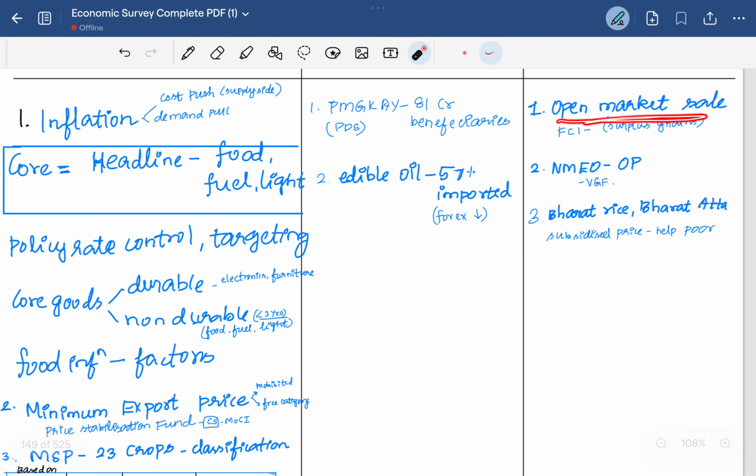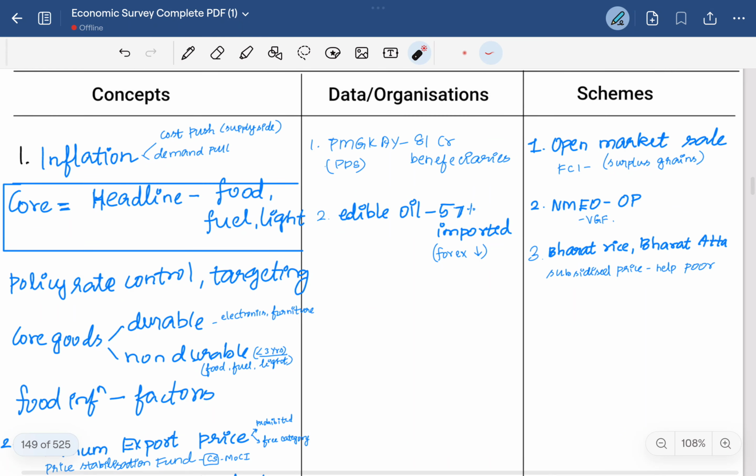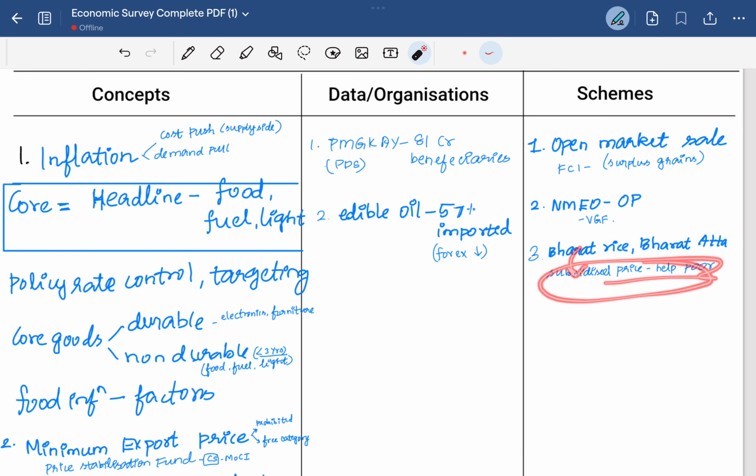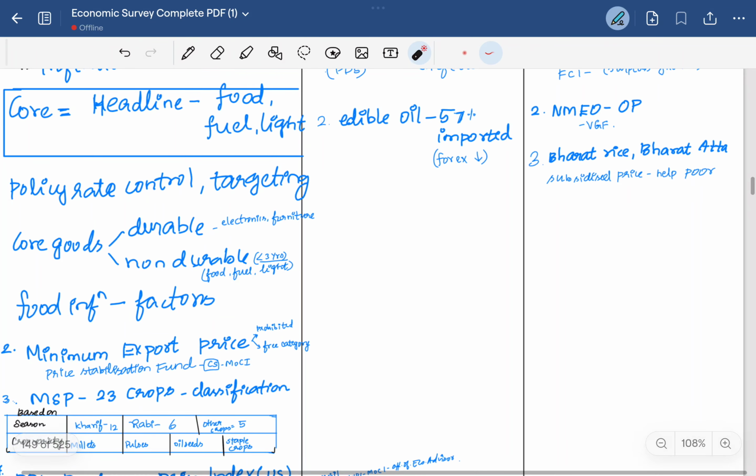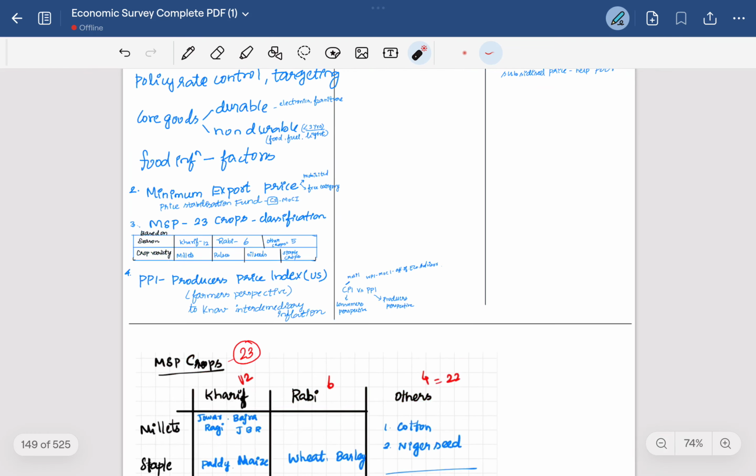Then the open market sale is simply the selling of excess buffer stocks of grains in the open market. It's generally done to reduce prices, control inflation, and reduce the excess hoarding of basic goods. It's done by the FCI, the Food Corporation of India. Then Bharat Rice and Bharat Atta are some of the products sold by the government at a subsidized price to help poor families. There is also Bharat Dal and some other products.